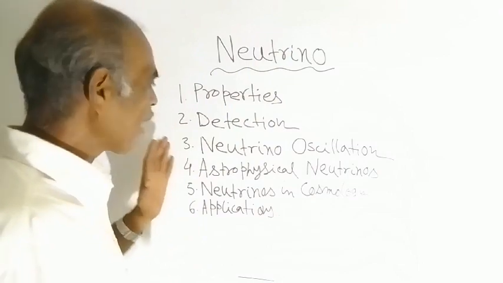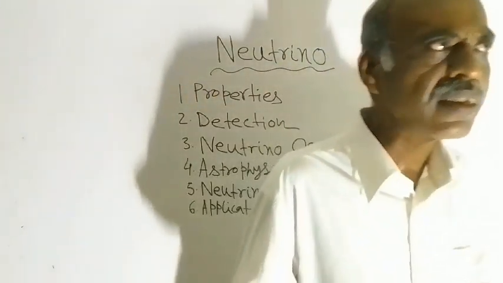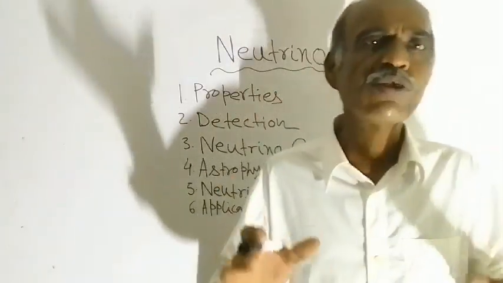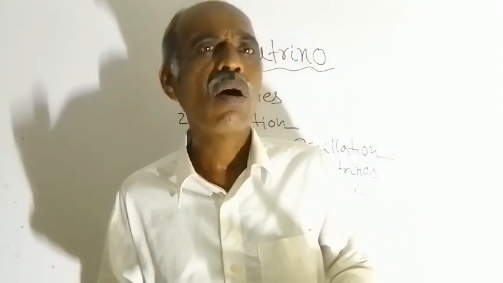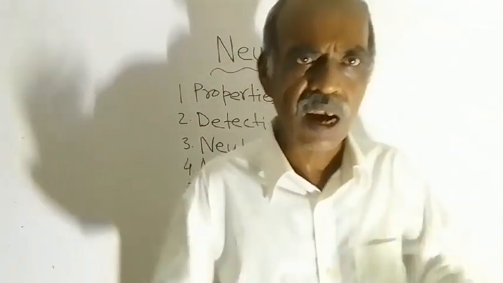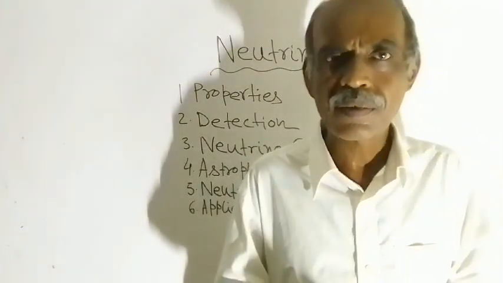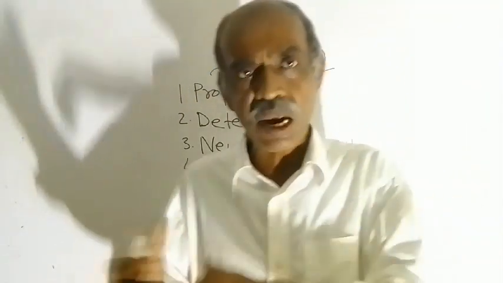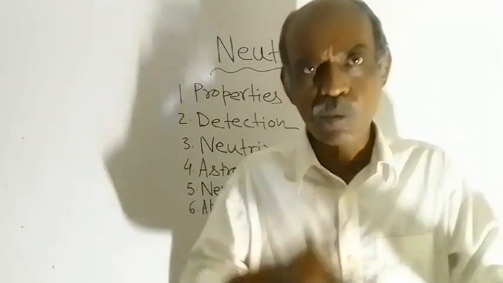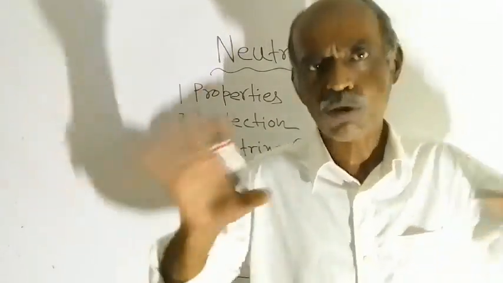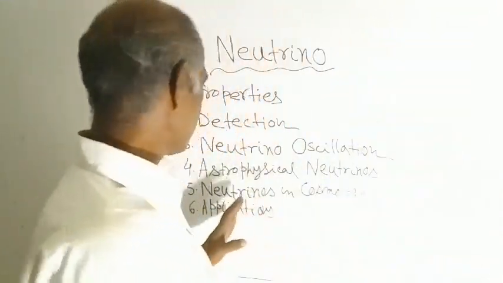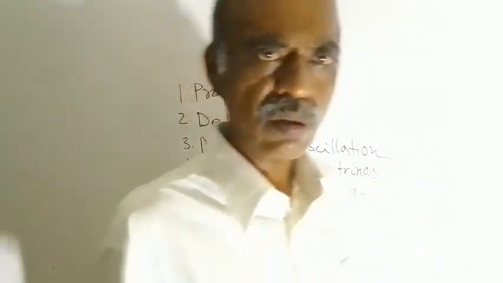Next comes point number 4, astrophysical neutrinos. Astrophysical neutrinos are not special neutrinos. They are neutrino particles found in the sun, in other stars, in supernovae, in microwave background radiation, and where cosmic rays interact with the atmosphere. Those are called astrophysical neutrinos.